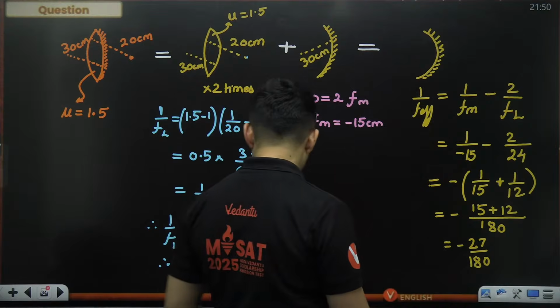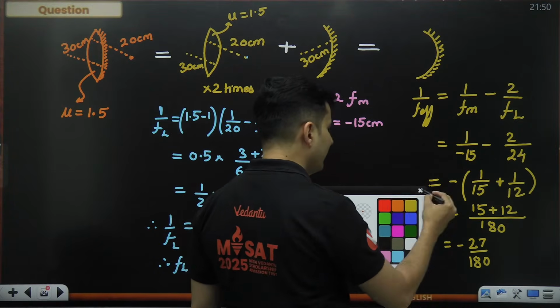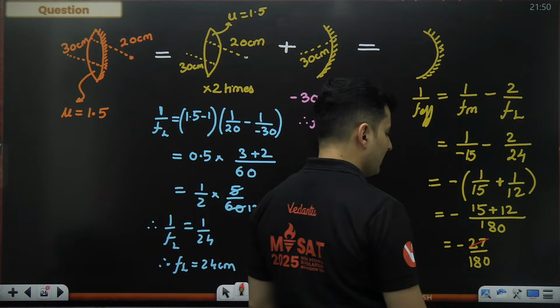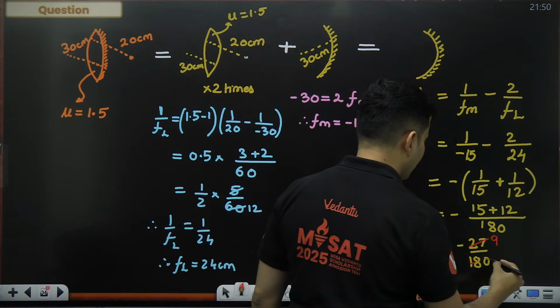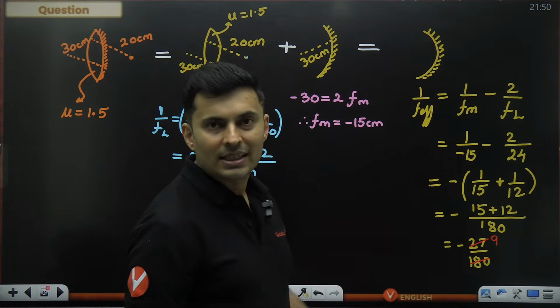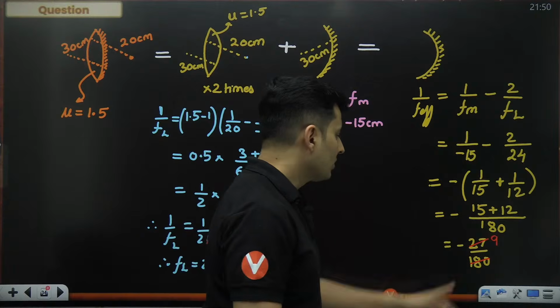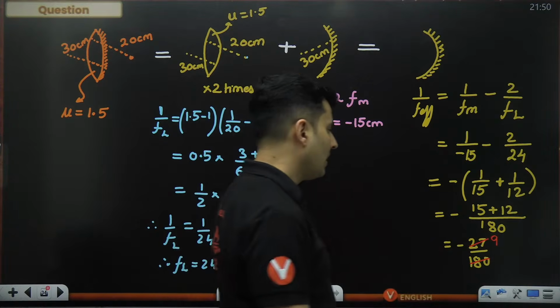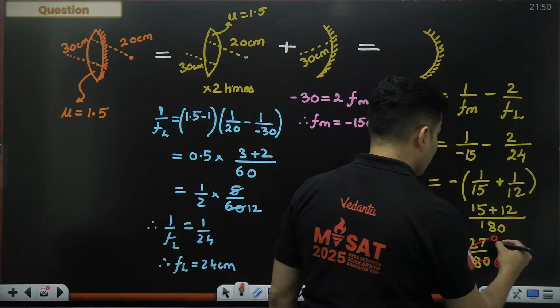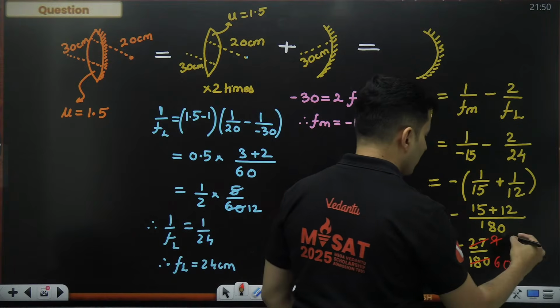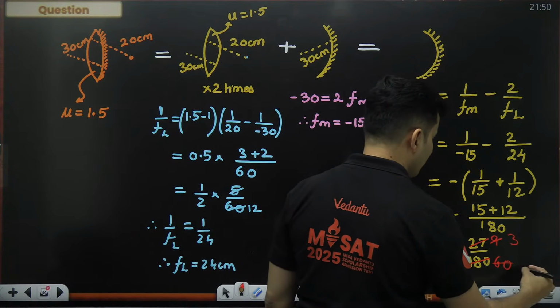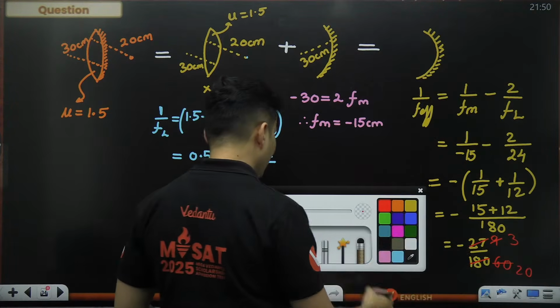So that is going to be minus 27 by 180. Yeah, if you want, you can just cut them out a little bit. 27 goes with 9 three times. 27 is nothing but 9 into 3. So this also will go 3 times. This will become nothing but 60. This will be further divisible by 3. That will be 20. So minus 3 by 20.